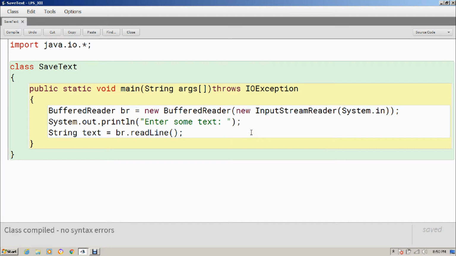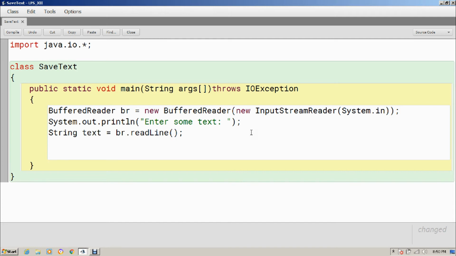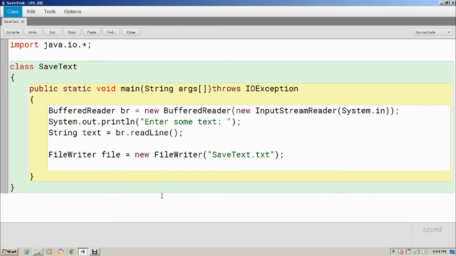Now I will save this in a file. For that I have to create a file first, and for that I will take the help of a FileWriter object. So let it be file itself equals new FileWriter, and here I have to mention the file name. So let it be savetext.txt. And now I will create a BufferedWriter object. This is also in the java.io package.